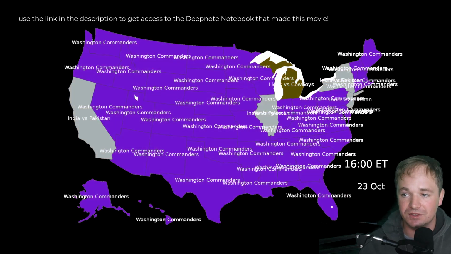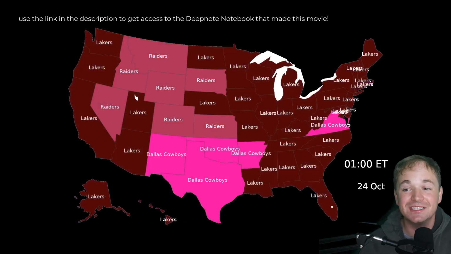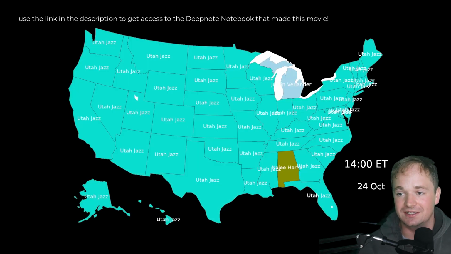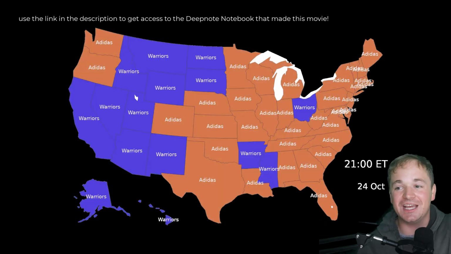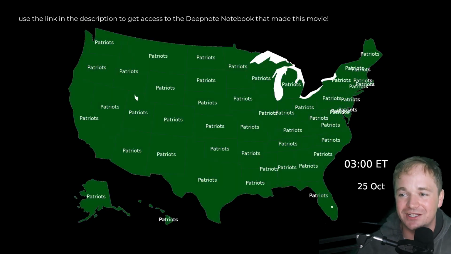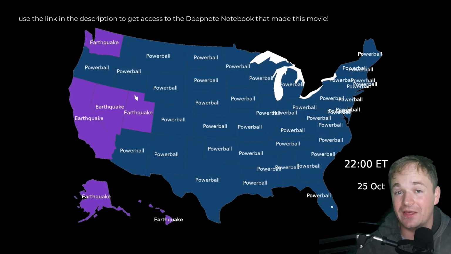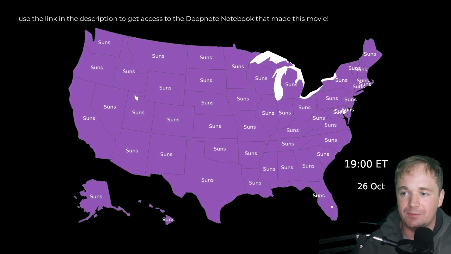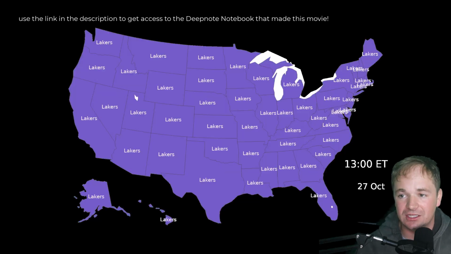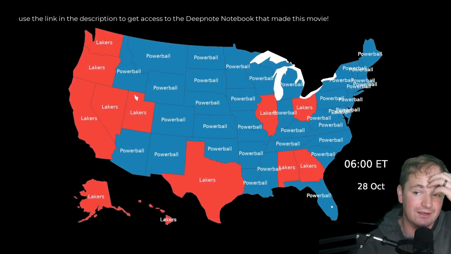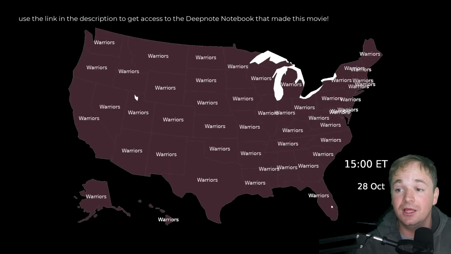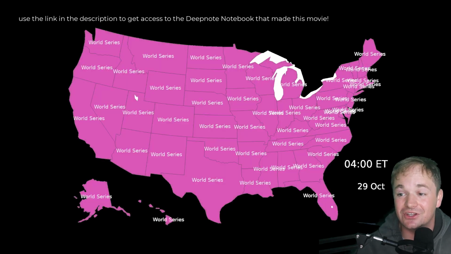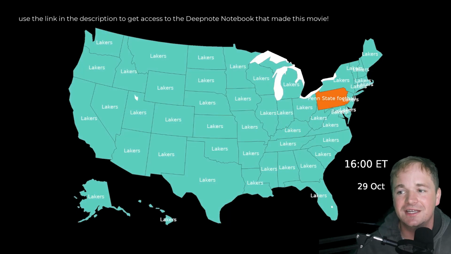The Cavs, Russell Wilson, Dallas Cowboys. It's mostly sports. It's actually incredible how much America cares about sports because look at the Cowboys, the Utah Jazz. Go Jazz, my local Jazz, the Warriors, the Patriots, the Powerball, that lottery happened, right? So everyone was searching about that. There was an earthquake on the West Coast that people were interested in. Metastock, there were the layoffs and all the crazy stuff going on. More Powerball. More Warriors. World Series, not even close to, oh, there we go. There's the World Series. Back to the Lakers.